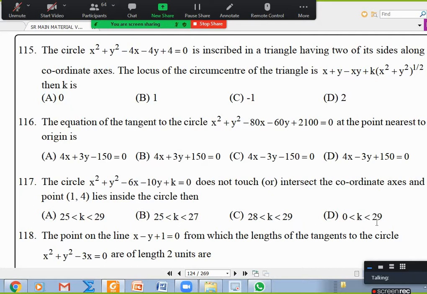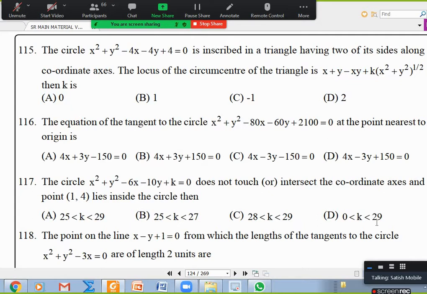116, sir. The equation of the tangent to the circle at the point nearest to the origin. Okay, this is the origin and 40, 30 is the center. This total distance is 50.